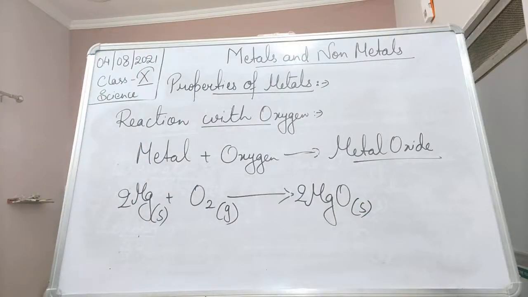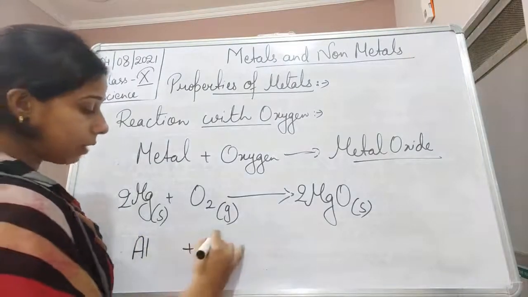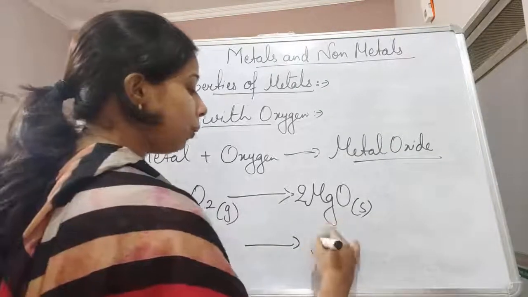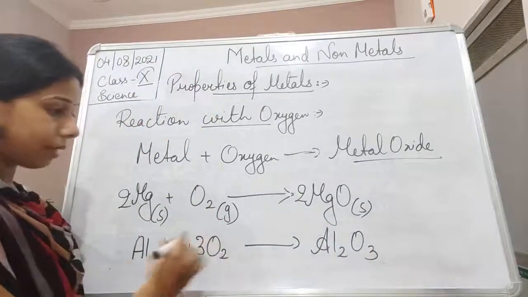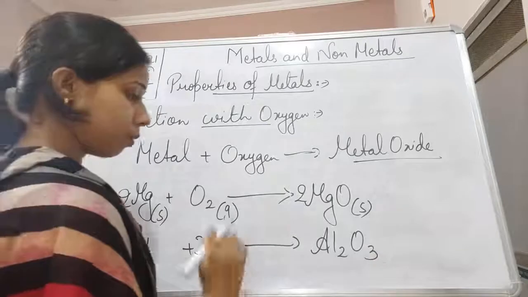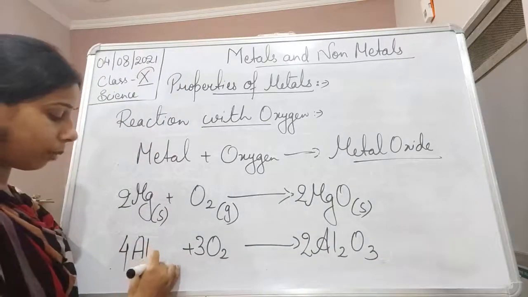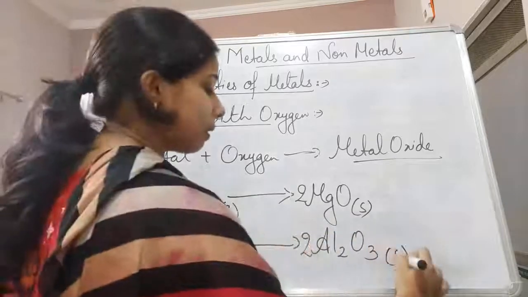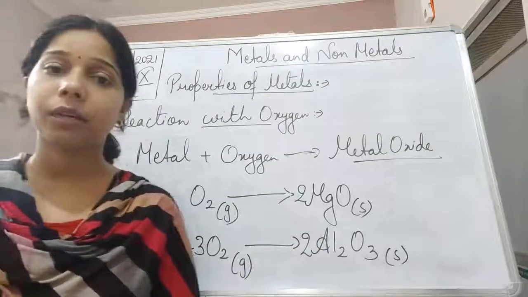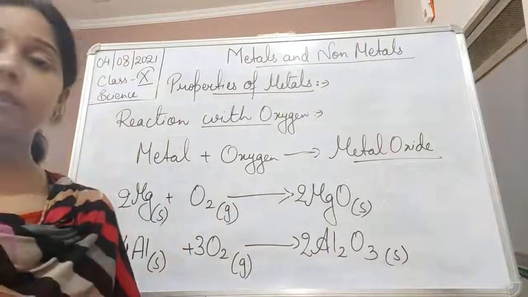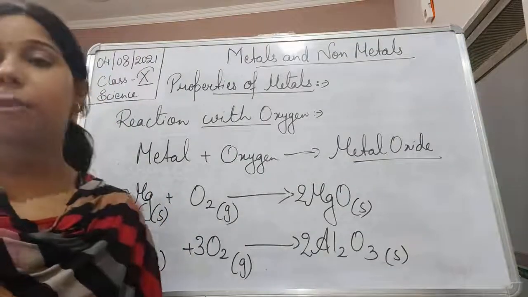Similarly, aluminium also, when we react it with oxygen in the presence of heat, will form aluminium oxide represented by Al2O3. So balancing this, it will become 4Al plus 3O2 gives 2Al2O3. Aluminium is in the solid form and this aluminium oxide is also in the solid form. So when we provide heat to it, it produces aluminium oxide. Okay, so this is another kind of metal reacting with oxygen to form the oxide.